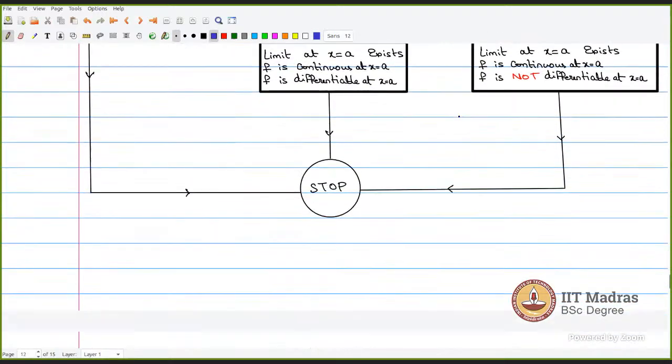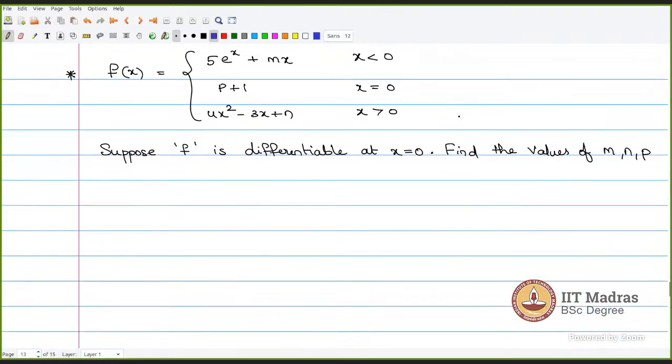Just go through the flowchart again. You can actually find the connections between limit, continuity, and differentiability. Now, what I want is to find the values of m and p. Use the conditions of left-hand limits, continuity, and differentiability, and we solve this particular example and find the values of m, p, n.